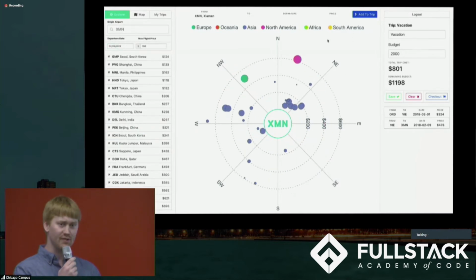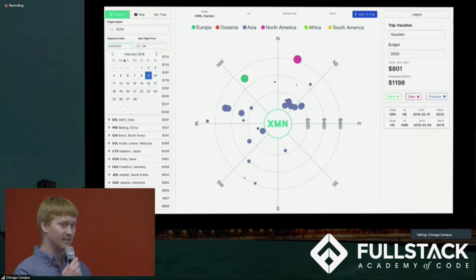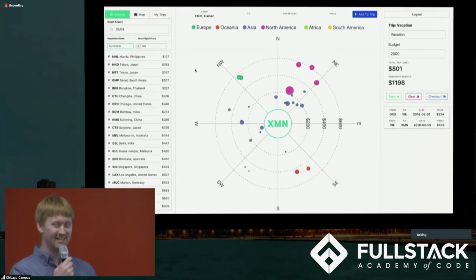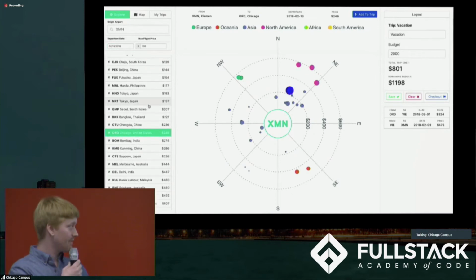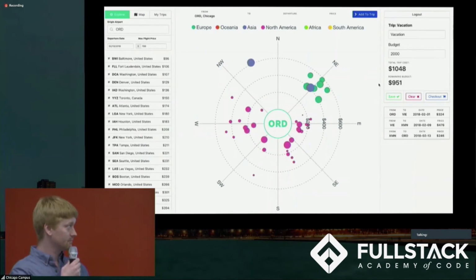I think I'll spend the rest of my trip in China, so I'll set the departure date to February 13th, and I'll look for a flight home to Chicago on the flight list on the left. That's a really good deal to O'Hare, so I'm going to add that to my trip as well. From here, I'm set to go. I'm ready to check out, and I'll hand it off to Ashish, who can take us from here.